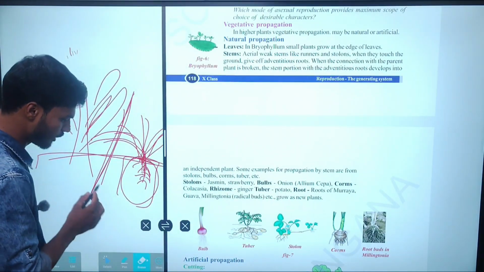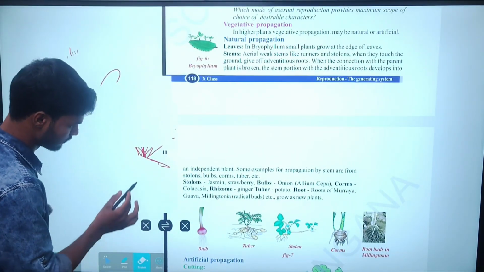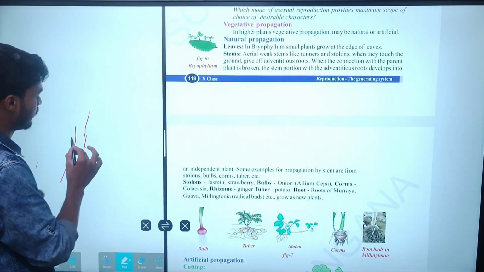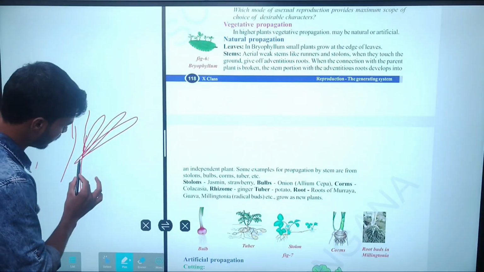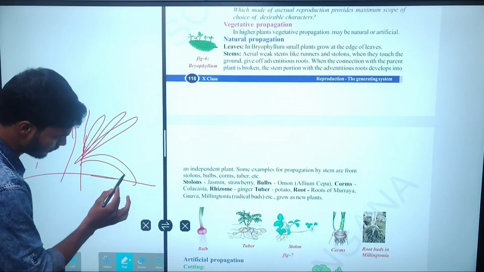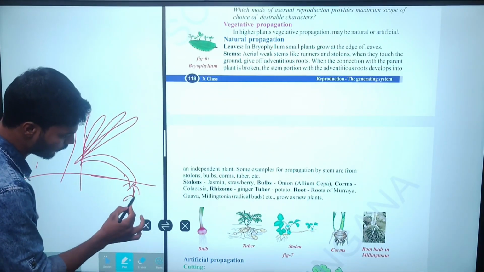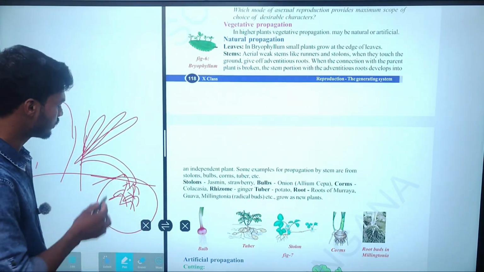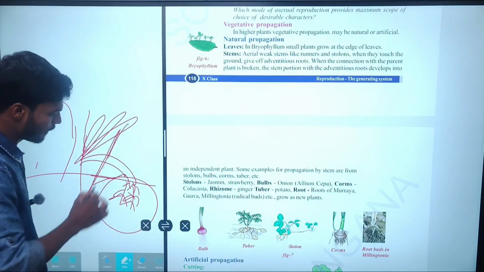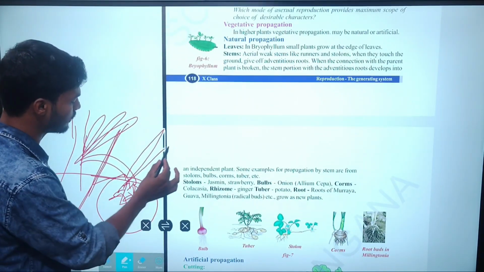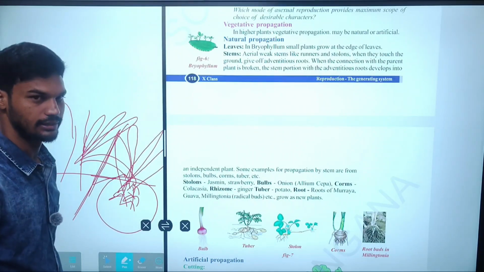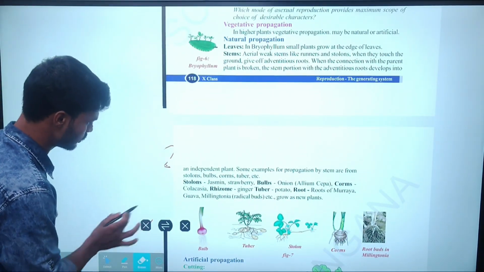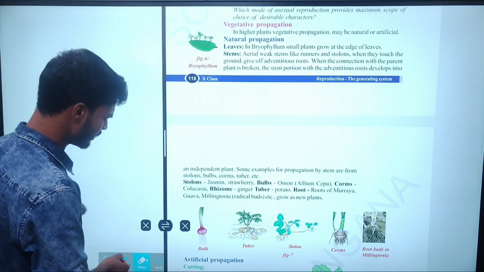Simply, I am repeating once again. Look here. This is a parent body. When the leaves touch the ground, new roots form from here. After complete formation of new roots, the plant separates from the parent and a new individual plant is able to rise. Clear? Those are the right examples, runners and stolons. We can see them in grasses.